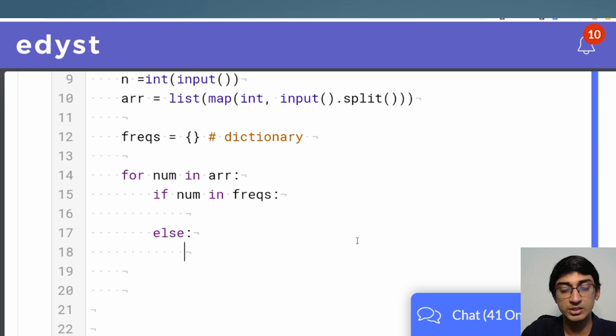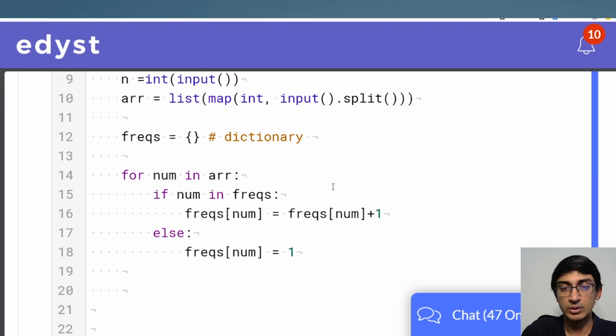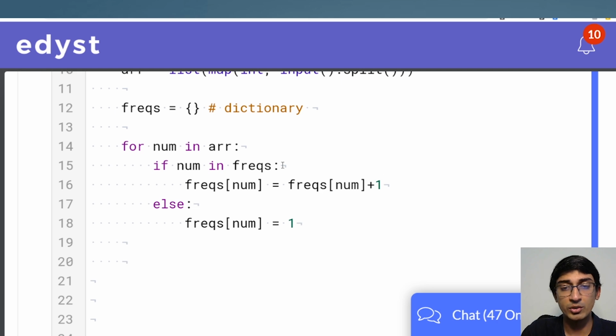If I have not encountered this number before, then the frequency for this number is equal to 1, because this is the first time I'm seeing it. So right now, at least I know that there is one frequency. If I have encountered this number before, then frequency of num is equal to frequencies of num plus 1. So whatever was in there, if it was 1 before, it becomes 2. If it was 2 before, it becomes 3, and so on.